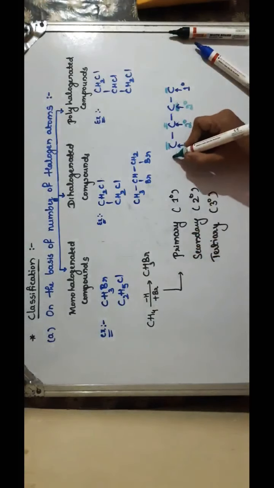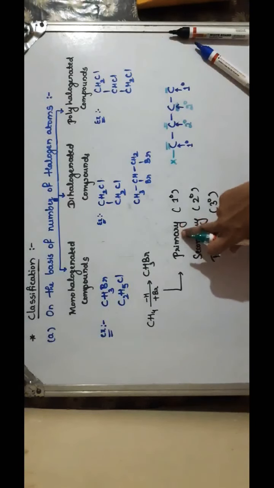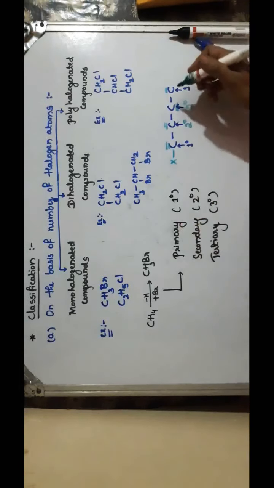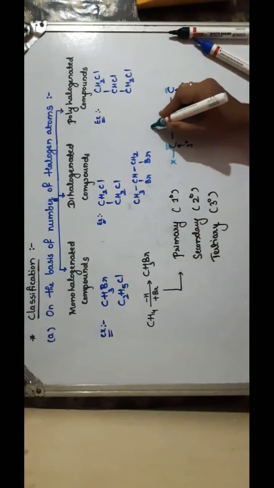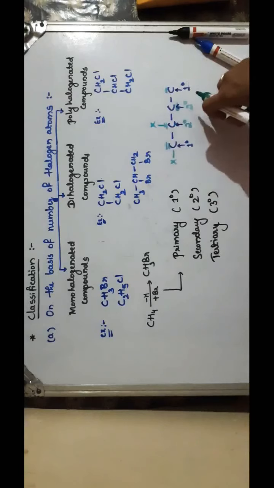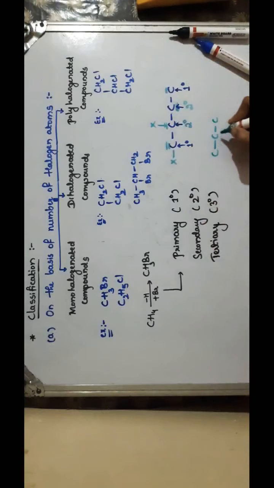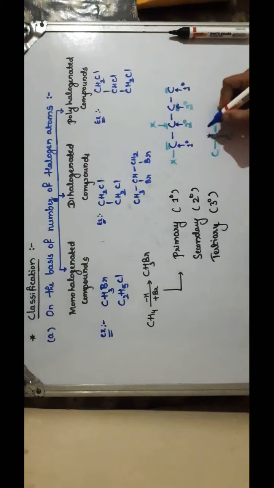If our halogen is attached to a primary carbon atom, then it will be called a primary halogenated compound. If it is connected to a secondary carbon, then it will be called a secondary halogenated compound or secondary haloalkane. Which is considered a tertiary carbon atom? If this is the case, here the middle carbon is connected to 3 more carbon atoms, right?